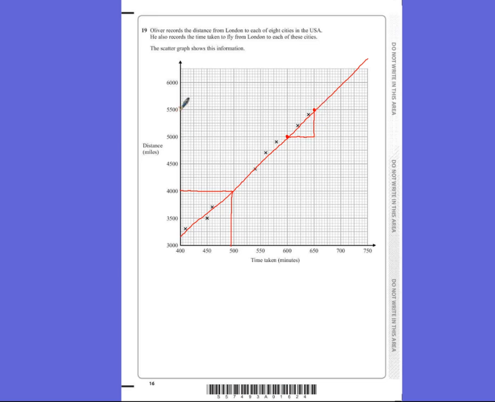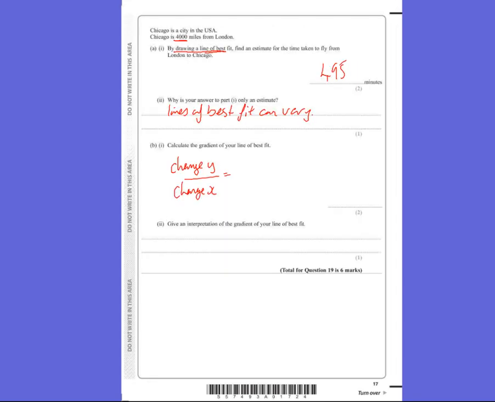So if we draw our triangle in, this distance here is 500. So from 5,000 to 5,500 is 500. And from here it goes from 600 to 650. So that's 50. So this is the change in y, because this is the y-axis, and this is the change in x. So we're going to do 500 divided by 50, which is 10.